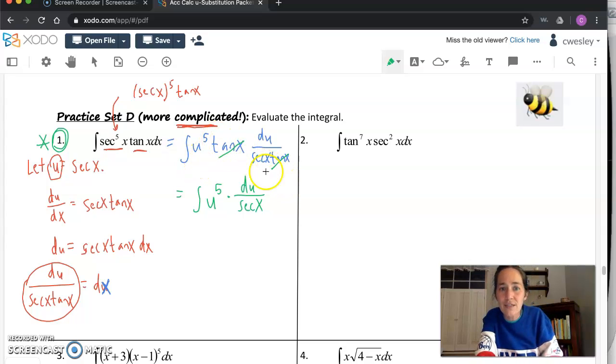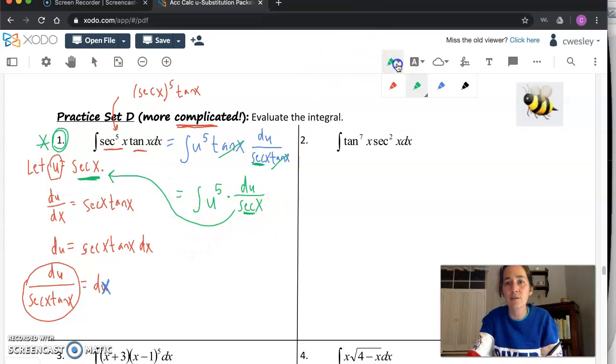Well, sure, it was nice that the tangents went away. Is there a way to make this secant go away? Could we write it in terms of u? And the answer is yes, we can. We said that u was equal to secant of x. We can sub a u in the bottom of this fraction and make this problem a lot simpler to integrate.